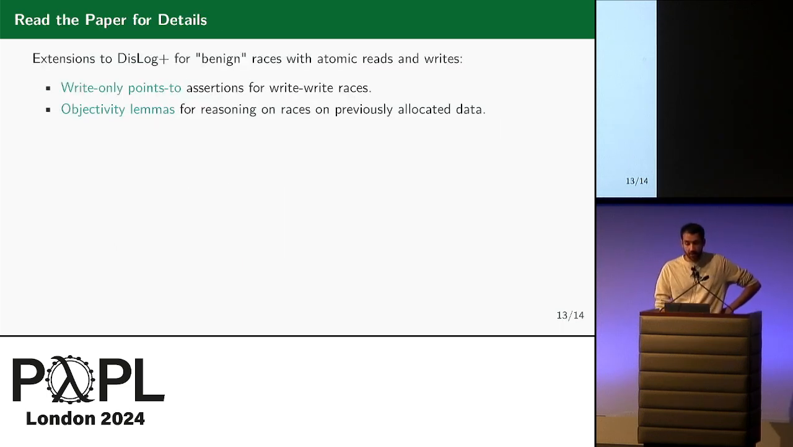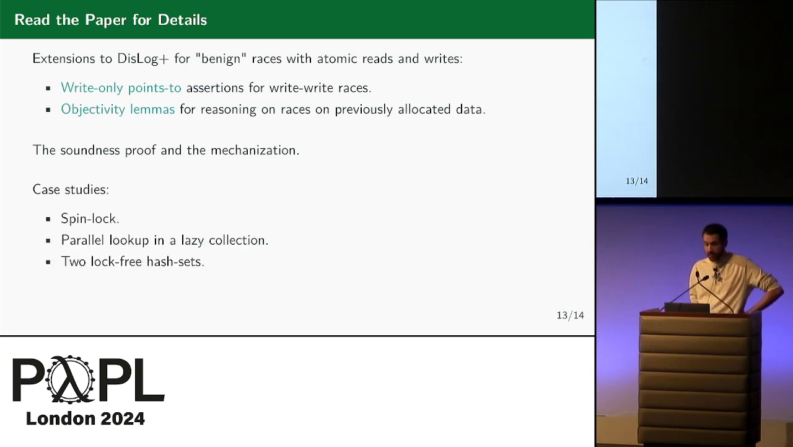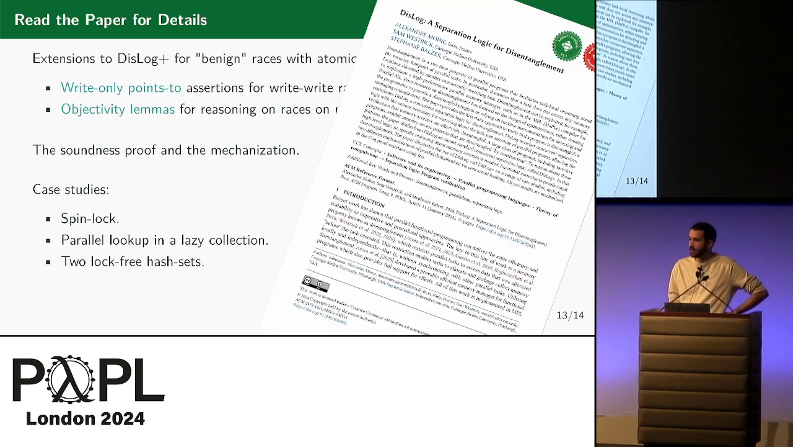I do not have the time to cover everything, so read the paper for details. We present extensions to DisLog Plus for handling races with atomic reads and writes. So we provide write-only points-to assertions for write-write races, and a set of objectivity lemmas for reasoning on races on pre-allocated data. We present the soundness proof and the mechanization, and we cover several case studies: a spin lock, parallel lookup in a lazy collection, and two implementations of a log-free hash set. So read the paper.